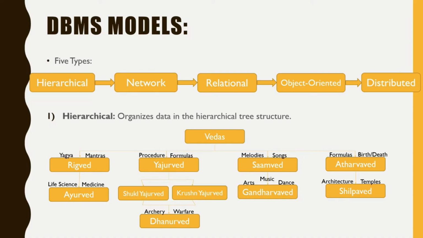If you Google, you will find only first 4 types, but distributed is the current DBMS used by many big organizations. So we will cover that too. Let's start with hierarchical model. It organizes data in the hierarchical tree structure. Let's understand it with the help of following example of Vedas.